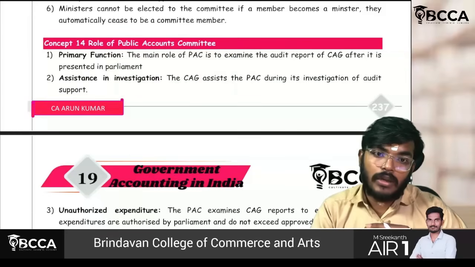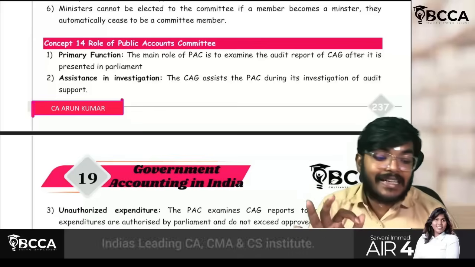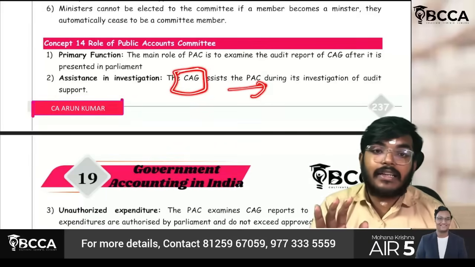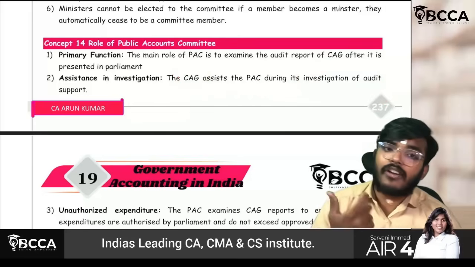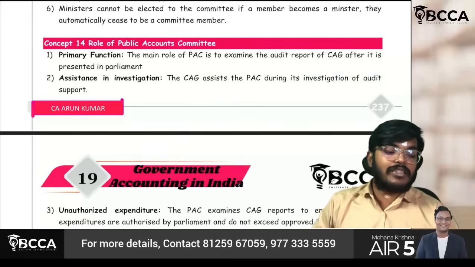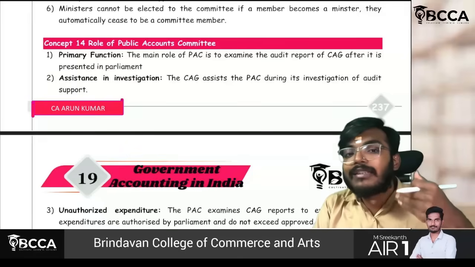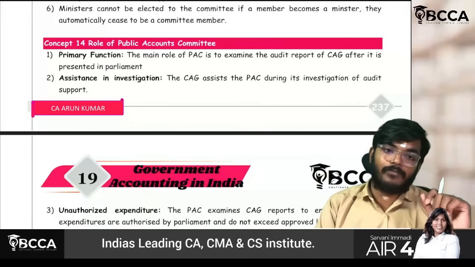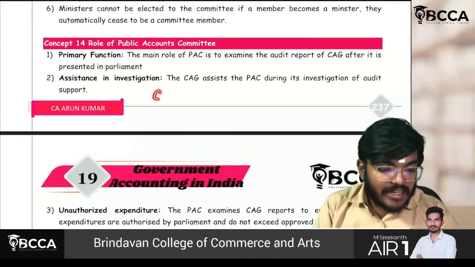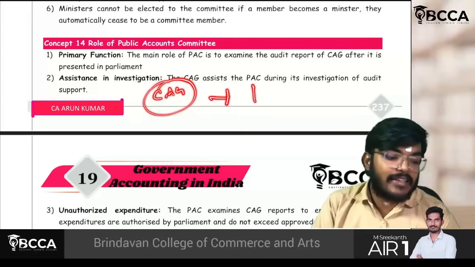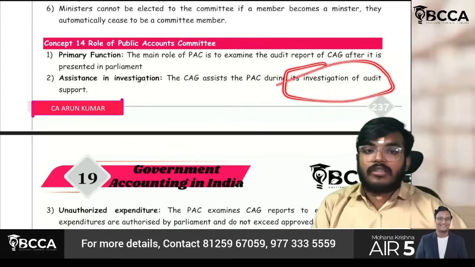Second part though, it may even order investigation also. C&AG will give the recommendation to this PAC that if necessary, a few areas or few government undertakings, if there is any sort of investigation which should be done, it will be flagged by the C&AG and it will obviously give the recommendation to the Public Accounts Committee. Ultimate decision is this Public Accounts Committee only, but generally if C&AG feels it is recommendatory, then obviously PAC also will provide the green flag to this investigation.